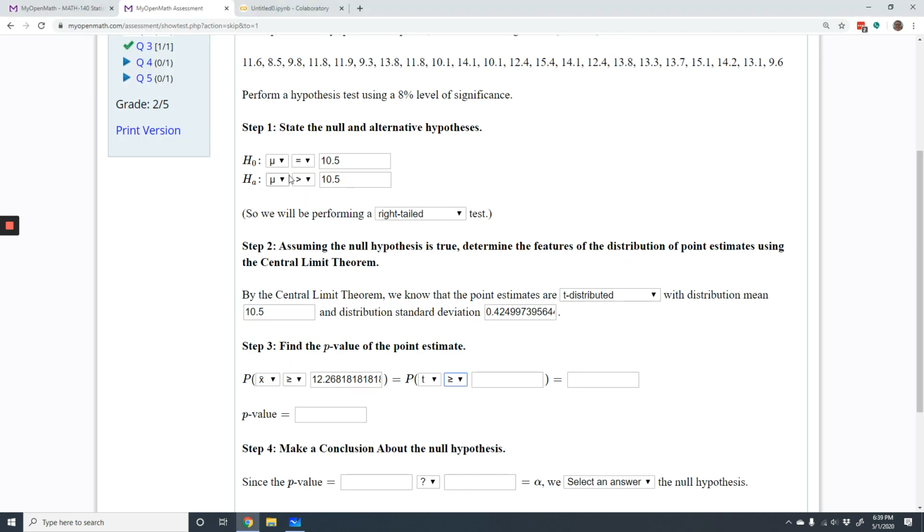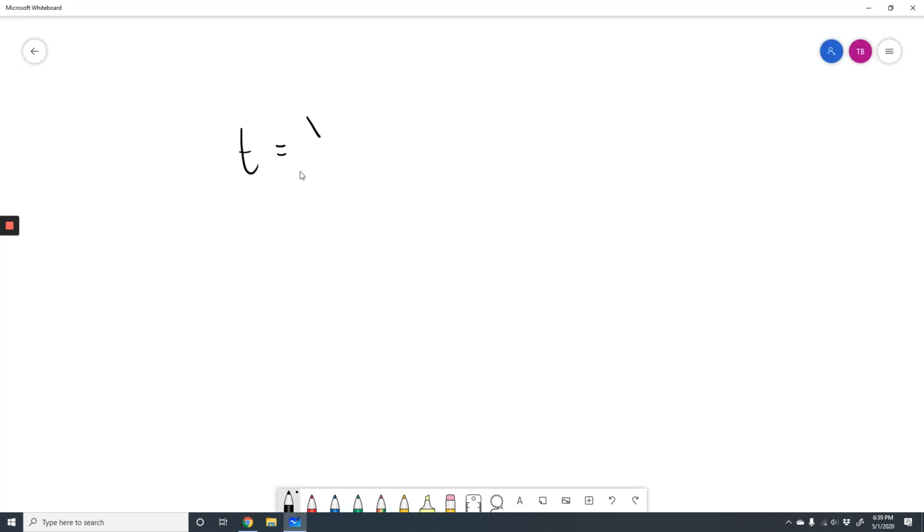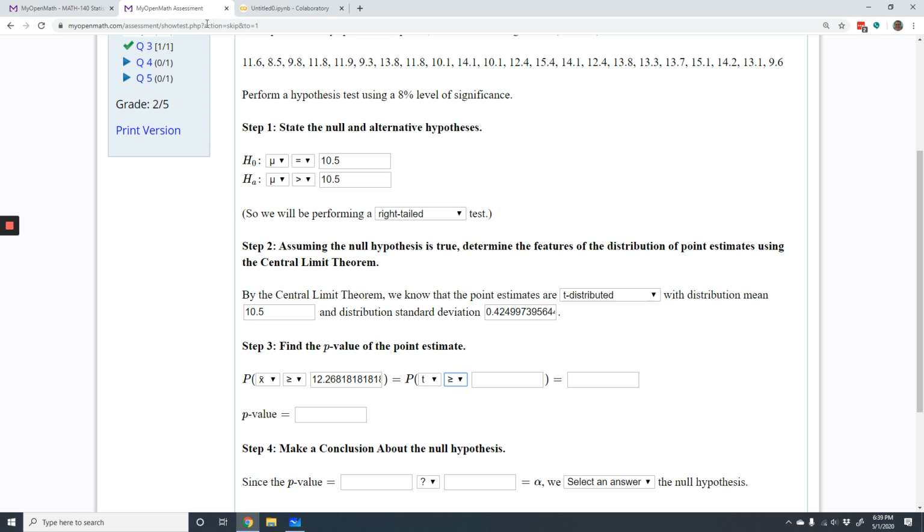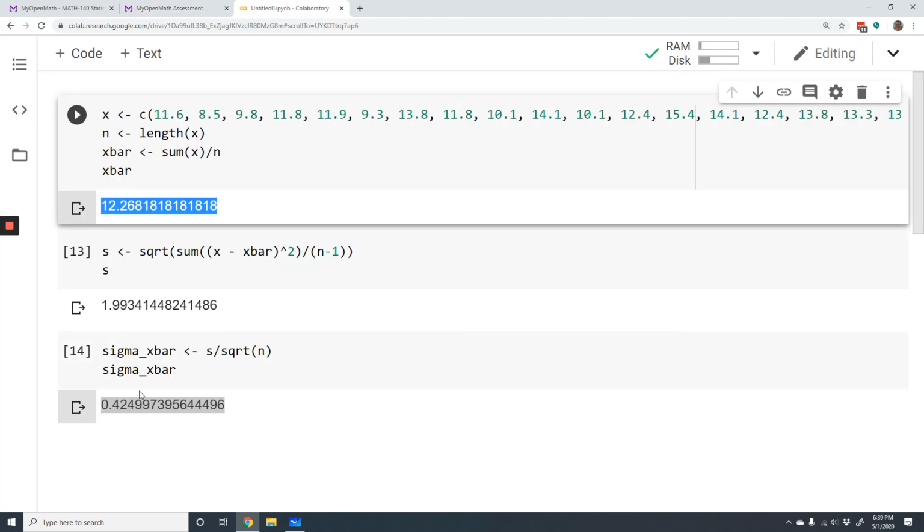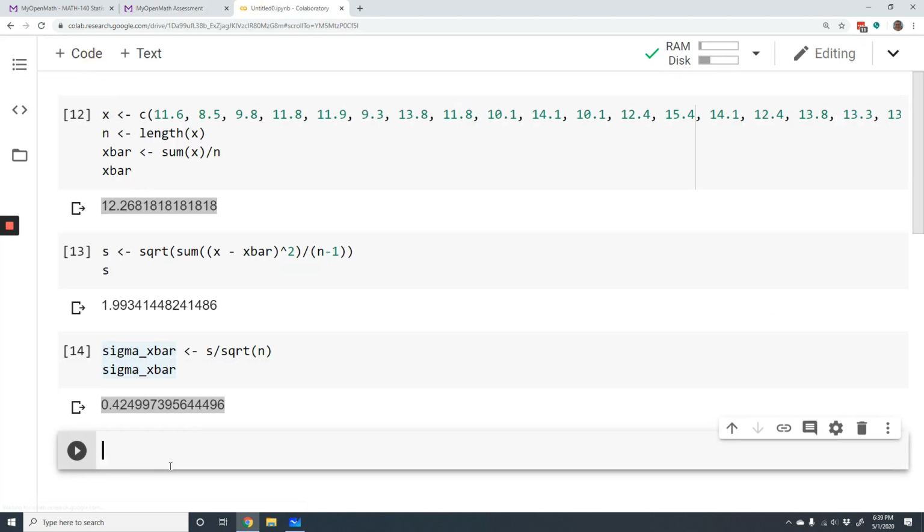Which is t equals our point estimate, x bar, minus the distribution mean over the distribution standard deviation. Remember, this is the same as our hypothesized population mean. And we found all these pieces, so we are ready to go with that t-score. Let's go down here.